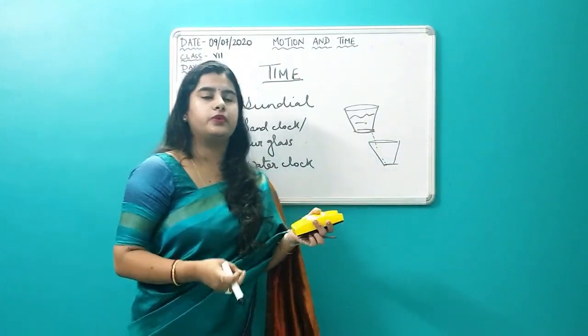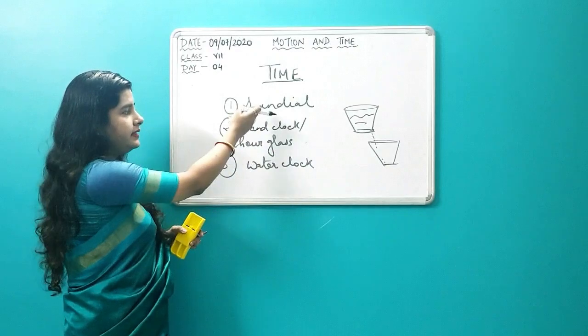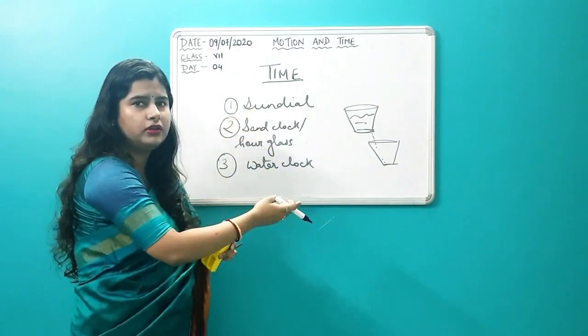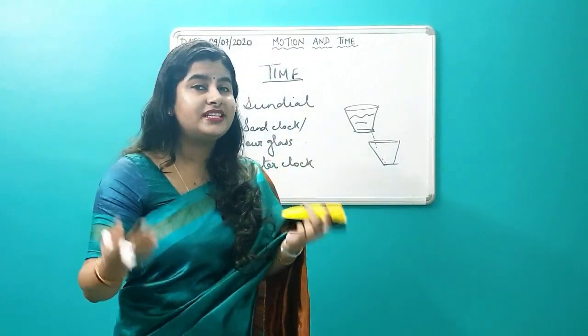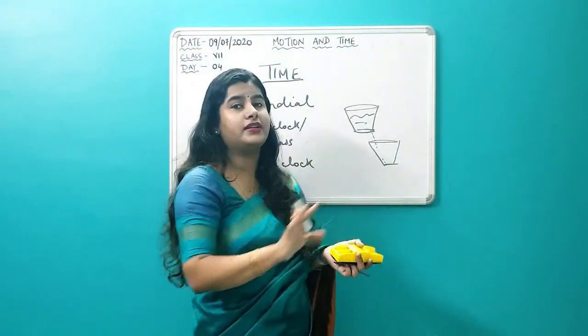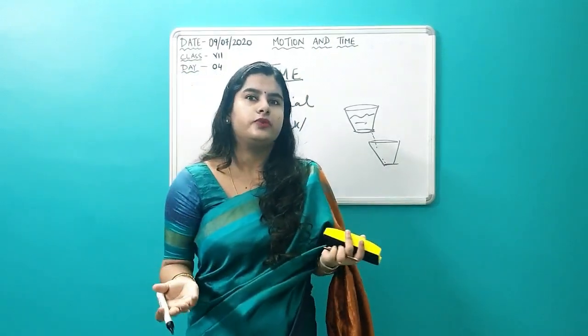So this is how time intervals were measured using these 3 kinds of things: sundial, sand clock, water clock. You don't have to go into the details about all these things. A little bit of concept is enough. These were certain stories, you can say.